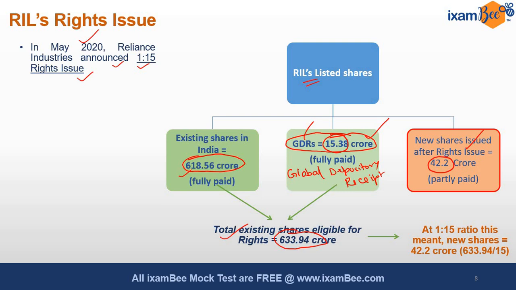This ratio means if you have 15 shares, you will get a right to buy 1 share. How has this ratio come? Because out of 633.9 crore shares, 42.2 crore new shares are being issued, which is a ratio of 1:15. Understand that this is a rights issue.